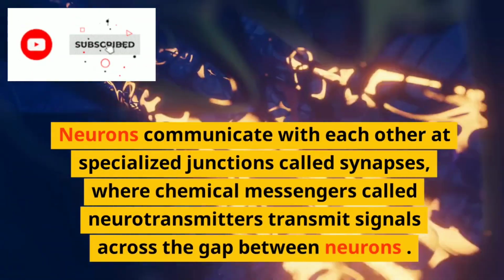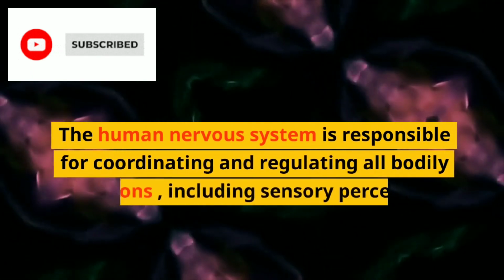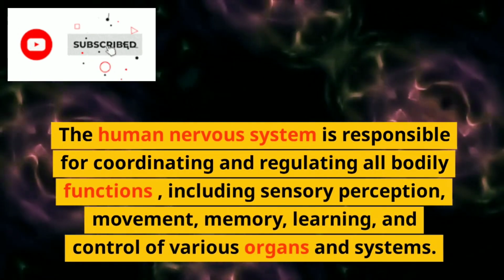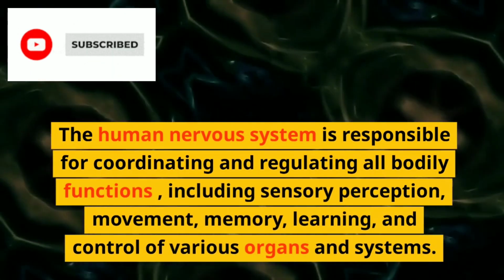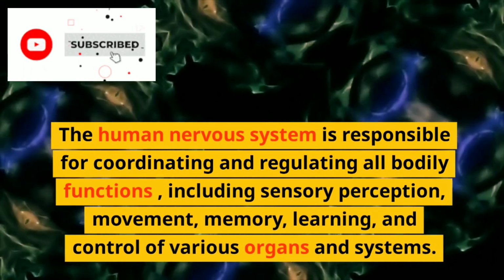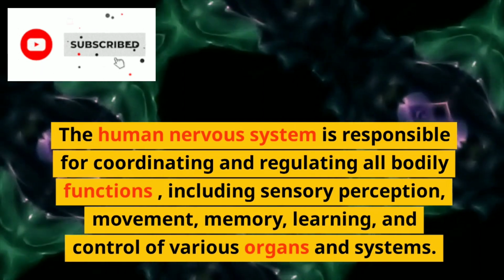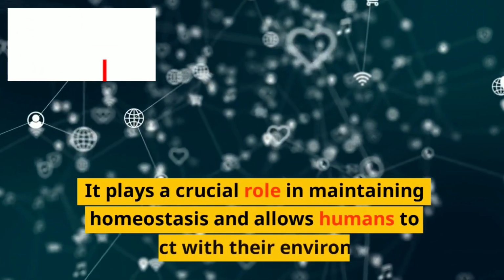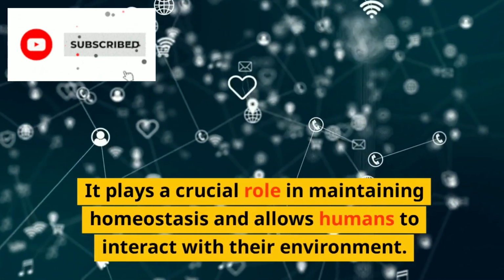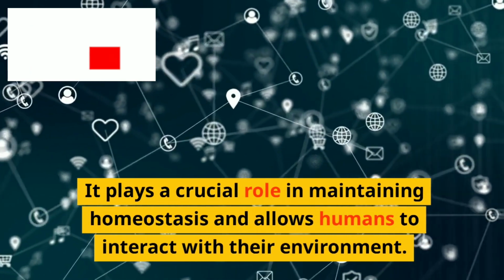Neurons communicate with each other at specialized junctions called synapses, where chemical messengers called neurotransmitters transmit signals across the gap between neurons. The human nervous system is responsible for coordinating and regulating all bodily functions, including sensory perception, movement, memory, learning, and control of various organs and systems. It plays a crucial role in maintaining homeostasis and allows humans to interact with their environment.